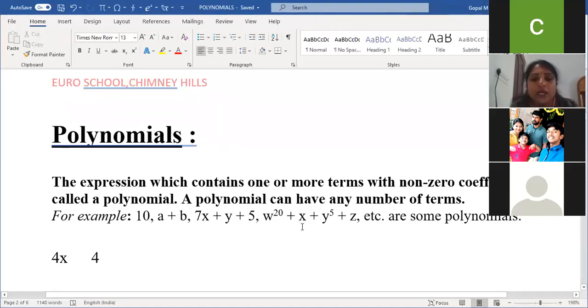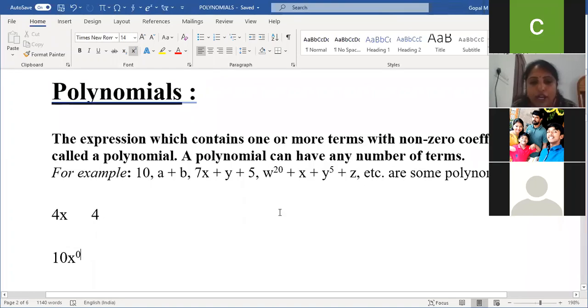I'll clear once again. In an algebraic expression, the power of the variable can be negative. But in polynomials, always remember the power of the variable will always be non-negative. Otherwise, I can use the word whole number. Am I clear, children? That is one difference between an algebraic expression and a polynomial. In an algebraic expression, the power of the variable can be negative. But in polynomials, the power of the variable is always a whole number or non-negative.